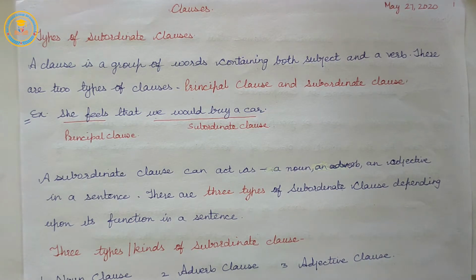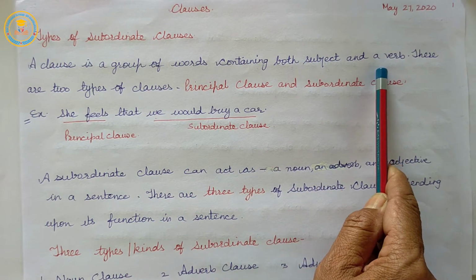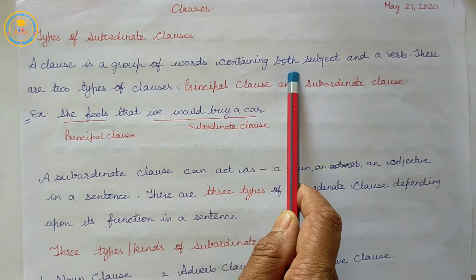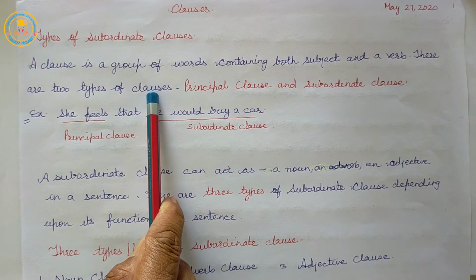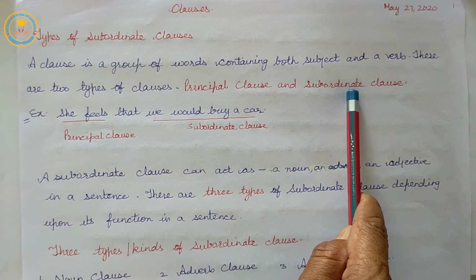It is easy to identify principal clause and subordinate clause. For that, we must know about the principal clause and subordinate clause. A clause is a group of words containing both subject and a verb. There are two types of clauses that we have already read in our previous topic: principal clause and subordinate clause.